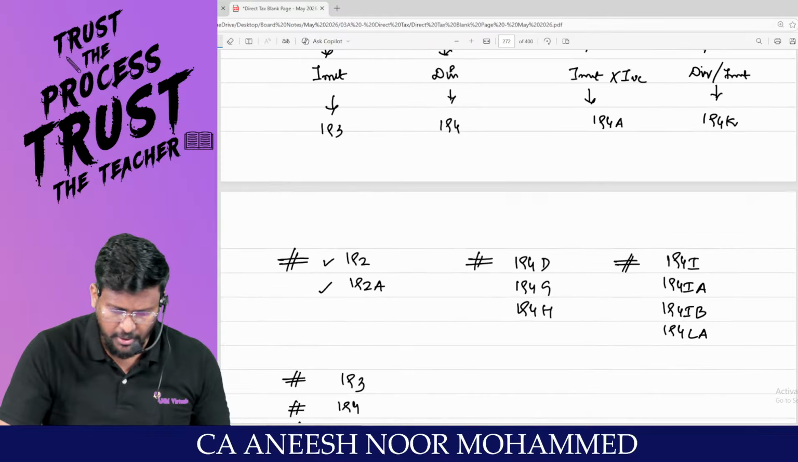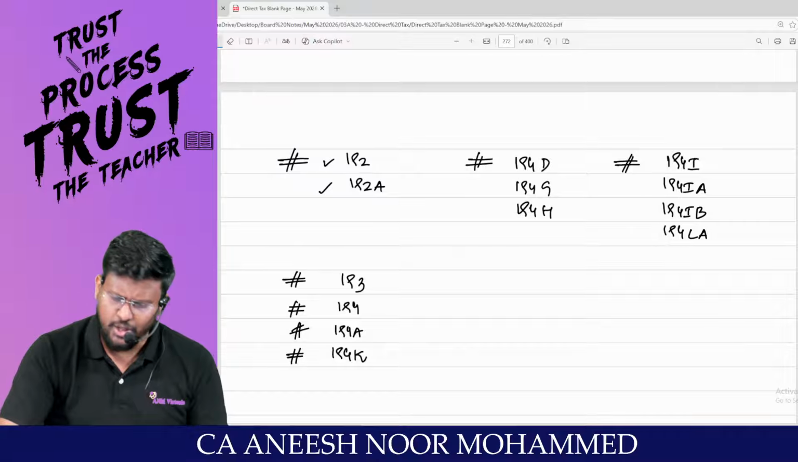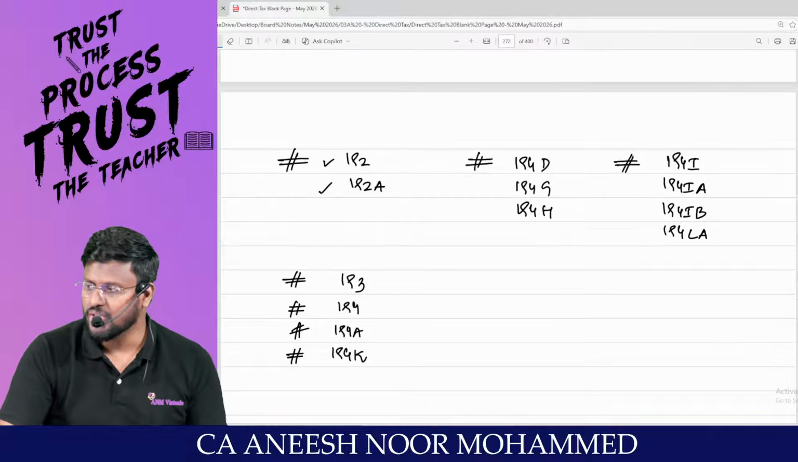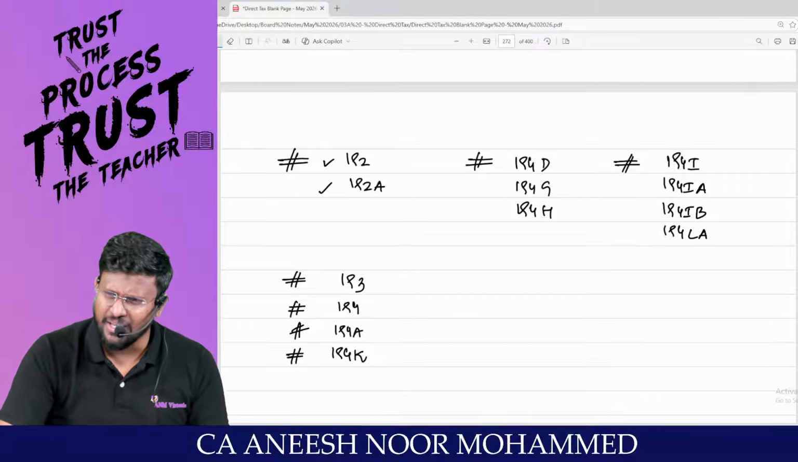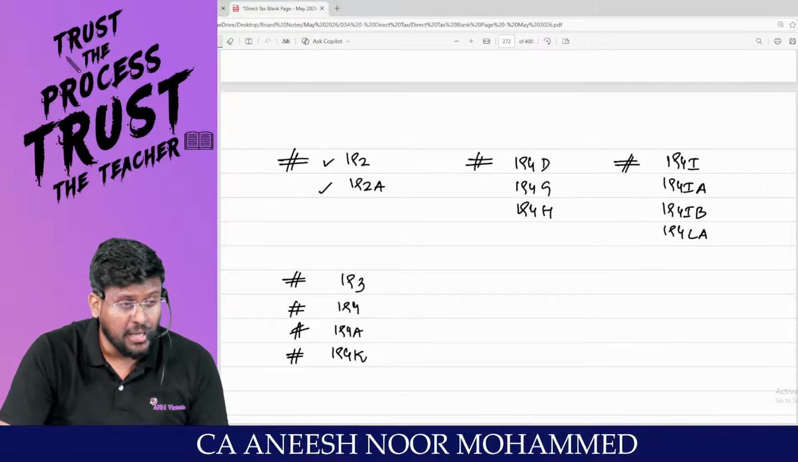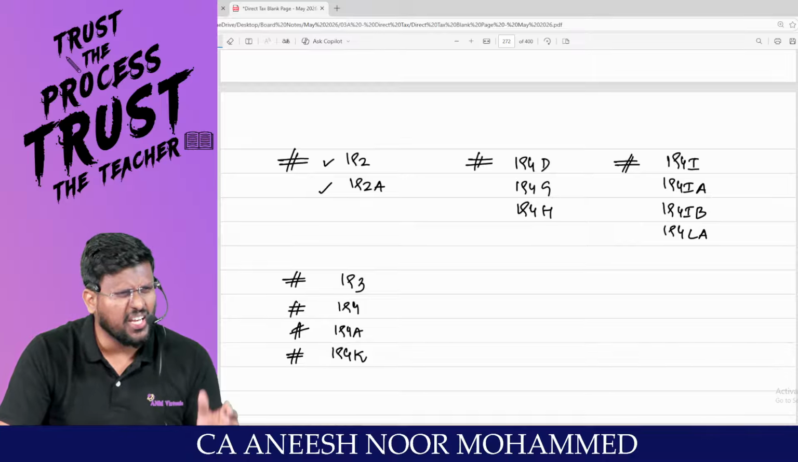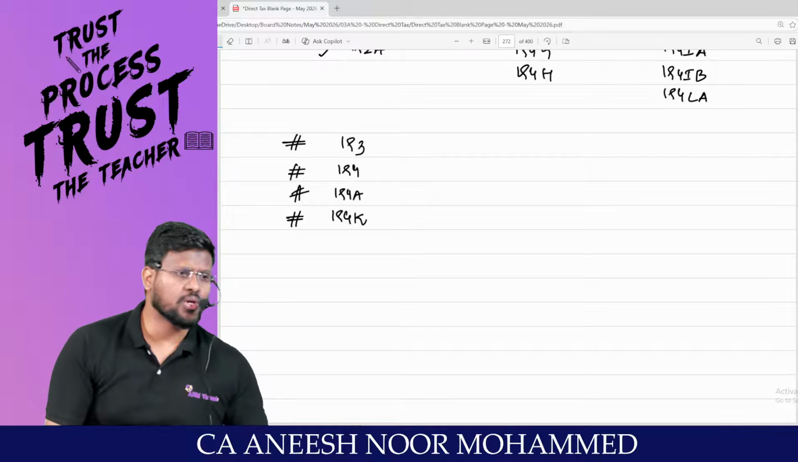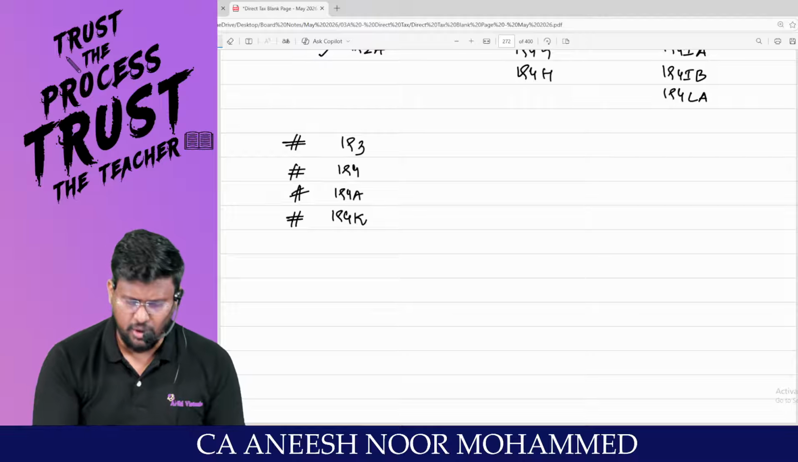Please come and join along with me. What is 192? TDS on salary. 192A, accumulated balance in provident fund account. 194D, insurance commission. 194G, lottery commission. 194H, brokerage or commission. 194I, rent. 194IA, transfer of immovable property other than agricultural land. 194IB, payment of rent by certain individual or HUF. 194LA, compulsory acquisition of land and building. 193, interest on securities. 194, dividend.